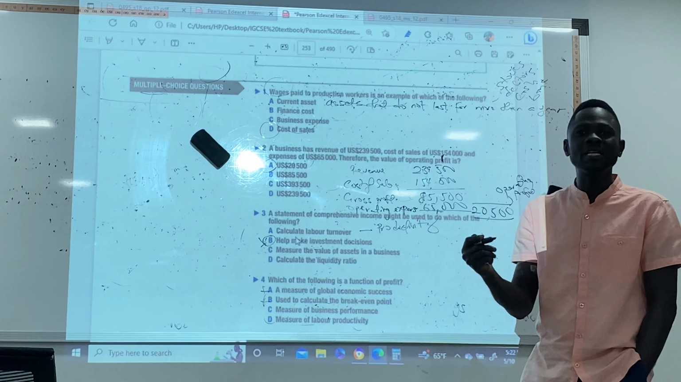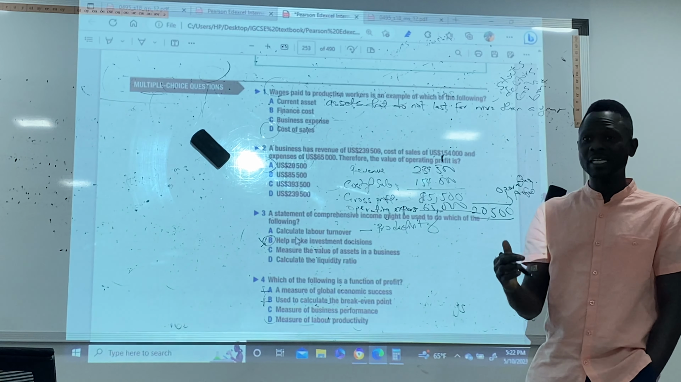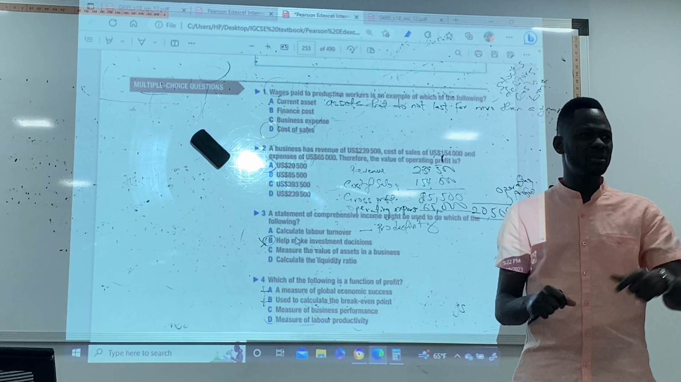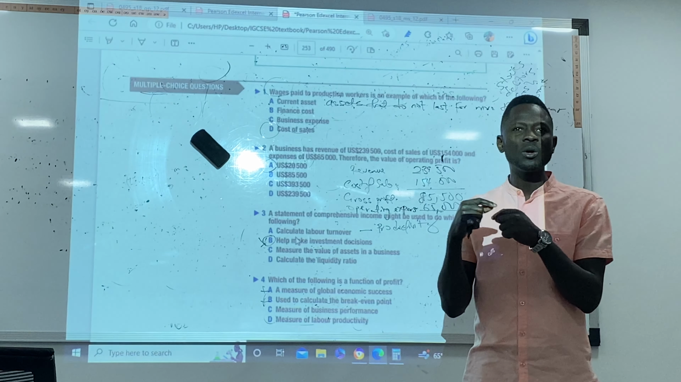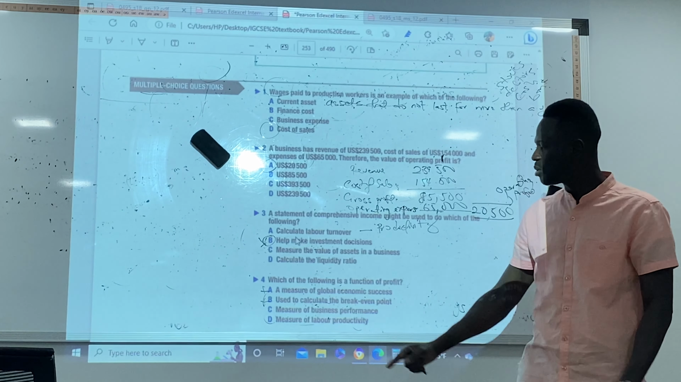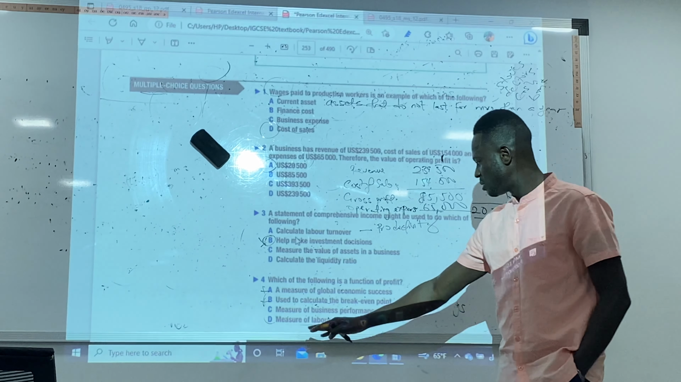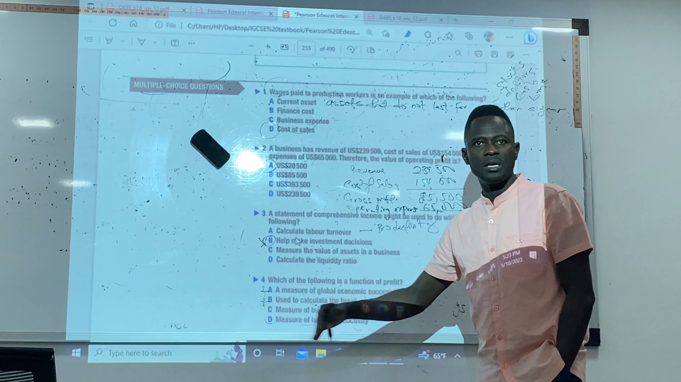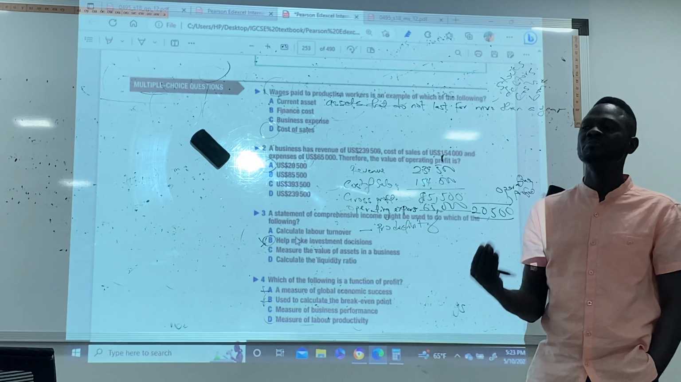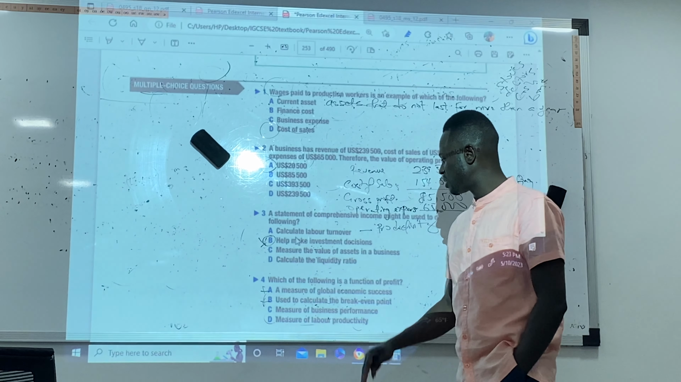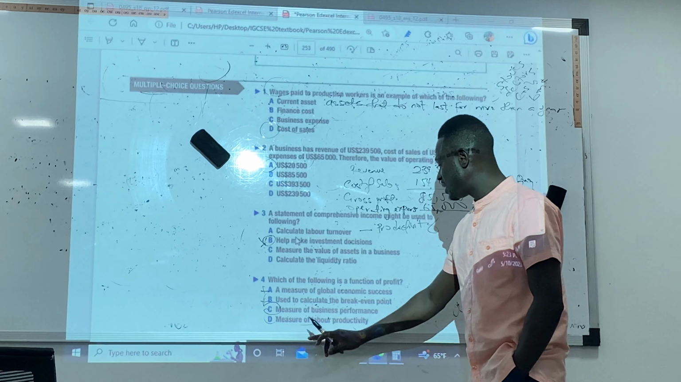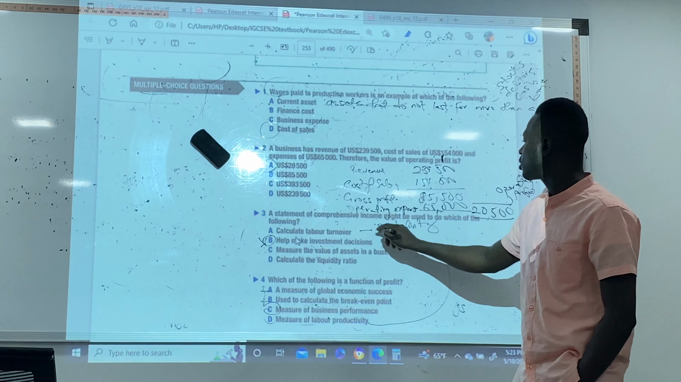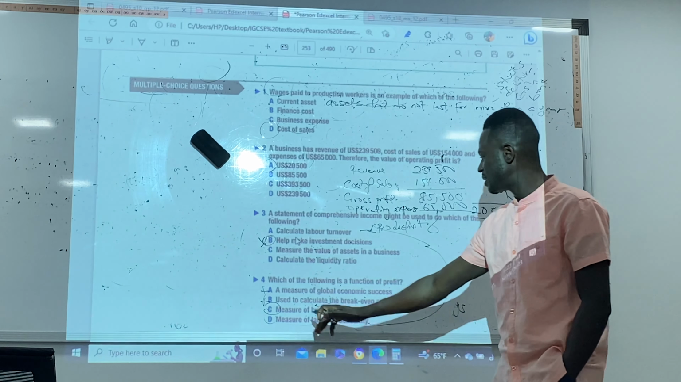Break-even point is calculated to know the level of output that a business can reach where the total cost will equal the total revenue. That is what break-even is. And the last one, measure of labor productivity? No. Measure the business performance? Yes. The business performance is about the success of the business. So that is why we need to know profit. The answer is C. Measure of labor productivity is not, just like labor turnover. So the answer is C.